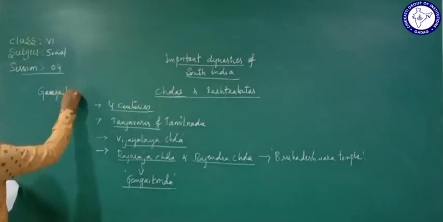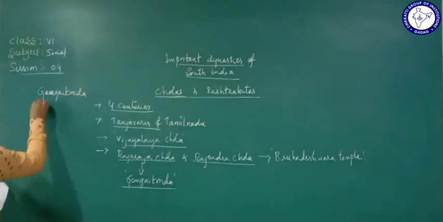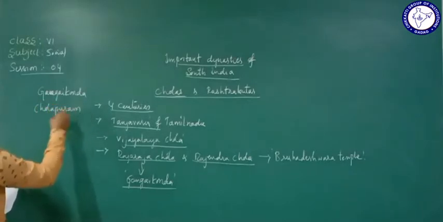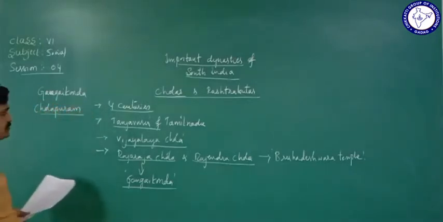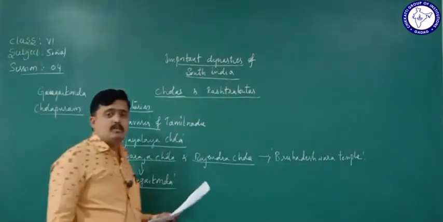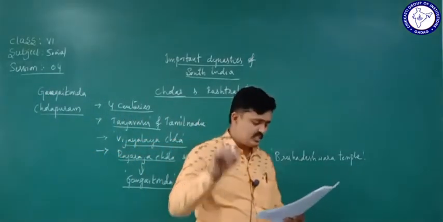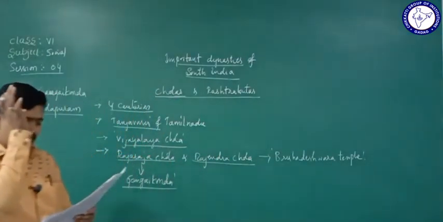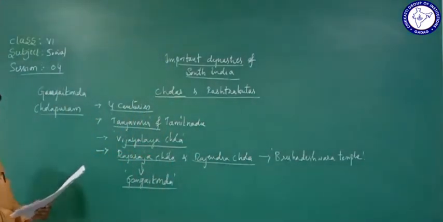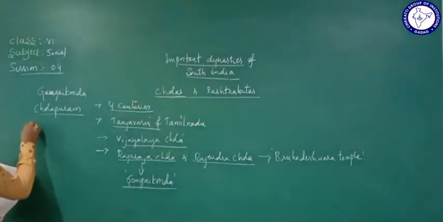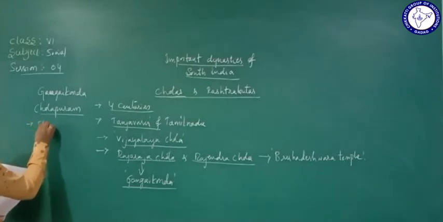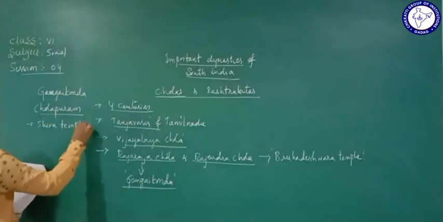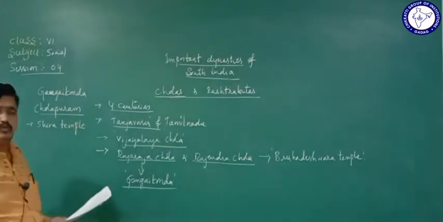See, Gangai Konda Cholapuram. Who built this capital city? Rajaraja Chola built this capital city during his period. And he also built a big temple of Shiva, a huge temple here. It was also built by Rajaraja Chola.